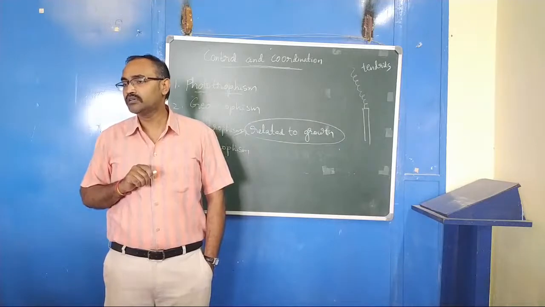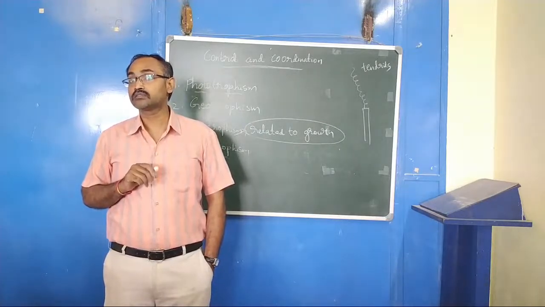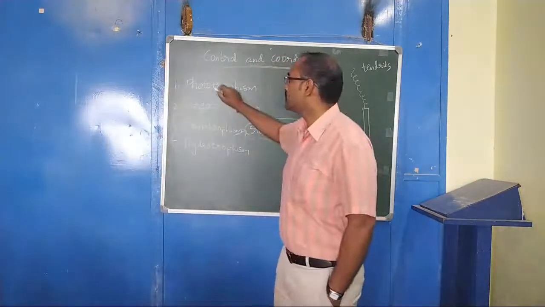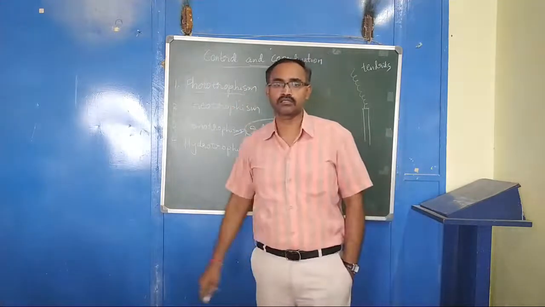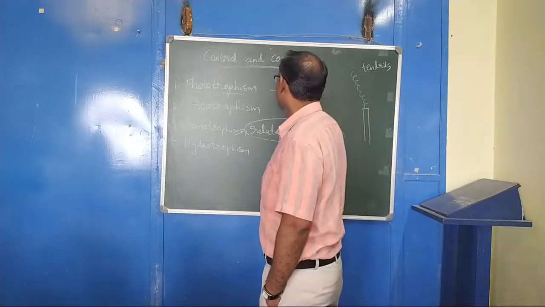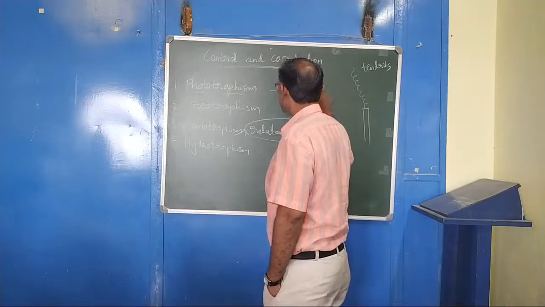Which light? Sunlight. So here, with the help of sunlight, the movement of plants occurs. That is called phototropism. Can you give an example?